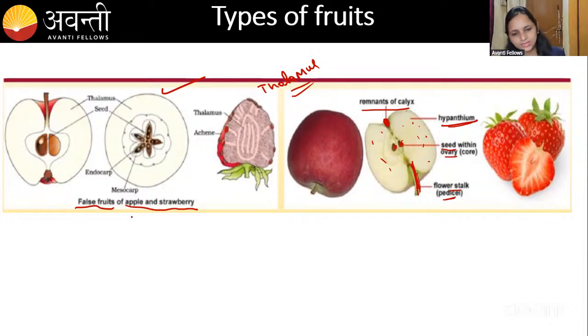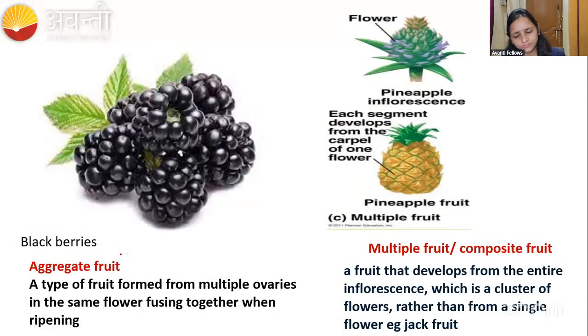Okay. This is some more information for you. You can see the blackberry, right? Blackberry is called an aggregate fruit. Here you can see all these smaller ones attached to the single fruit, right? So how is it developed? The blackberry is a type of fruit that is formed from multiple ovaries. Usually, you can see this is the ovule in the single flower.